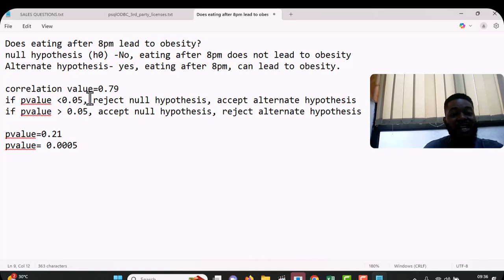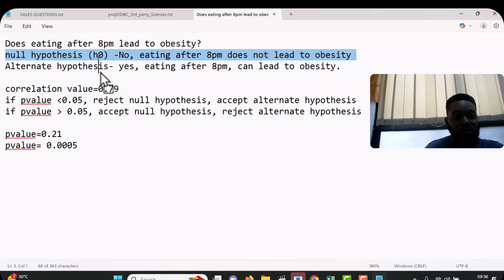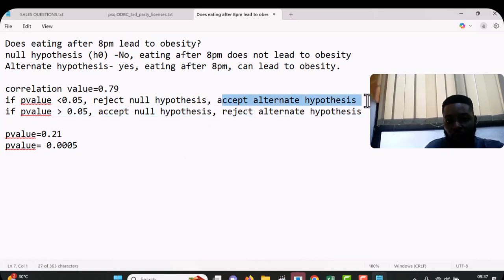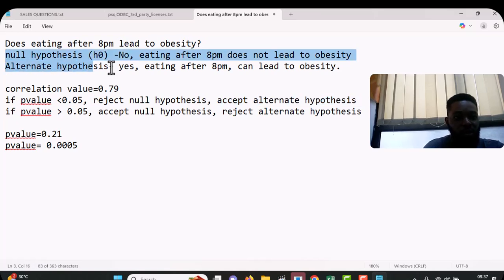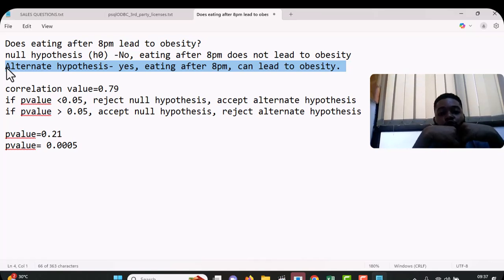Then we're going to reject the null hypothesis, and then accept the alternate hypothesis, which says that yes, eating after 8 p.m. can lead to obesity. So the p-value acts as a check to know if our value is actually significant.